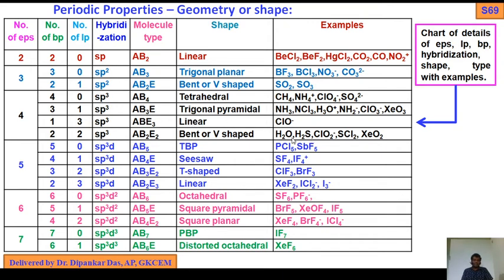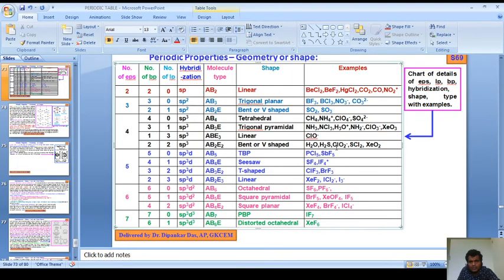Similarly 2 and 2, in case of water, 6 plus 2. I have written the same thing. OF2, the same, there will be no problem.